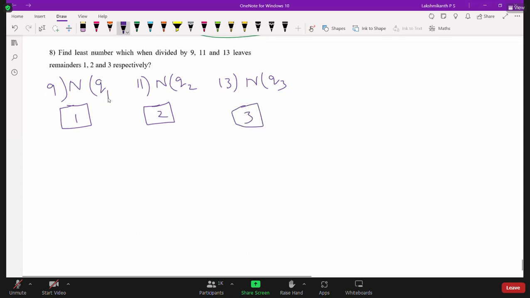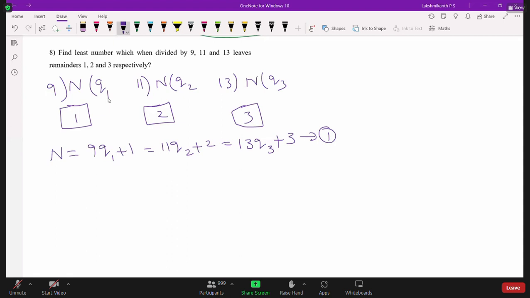Now we know how to write the common terms. N can be written as 9 times q1 plus 1, 11 times q2 plus 2, and 13 times q3 plus 3. This is how we write it. Let us call this equation number 1. Hope it is clear for everyone.